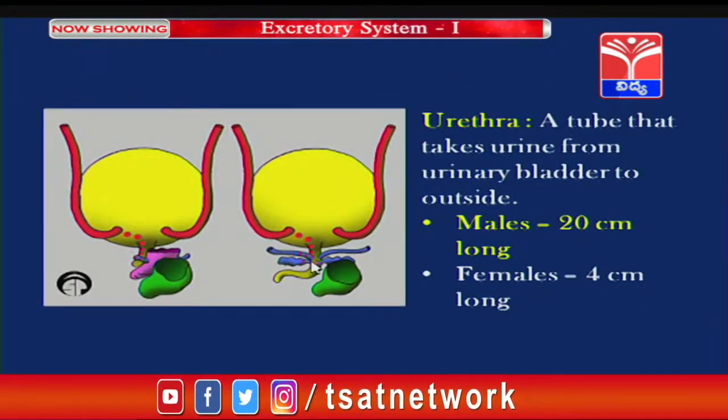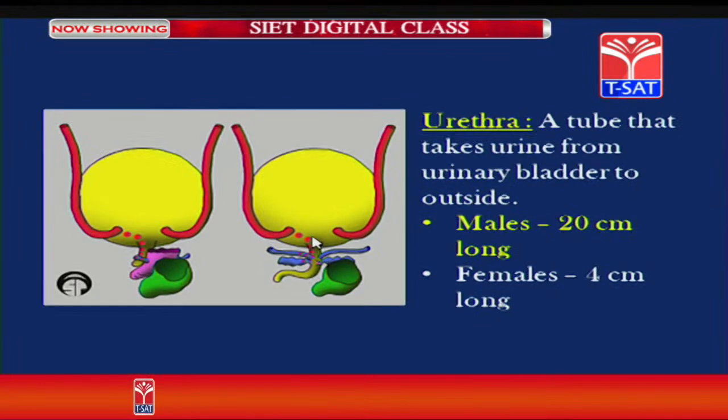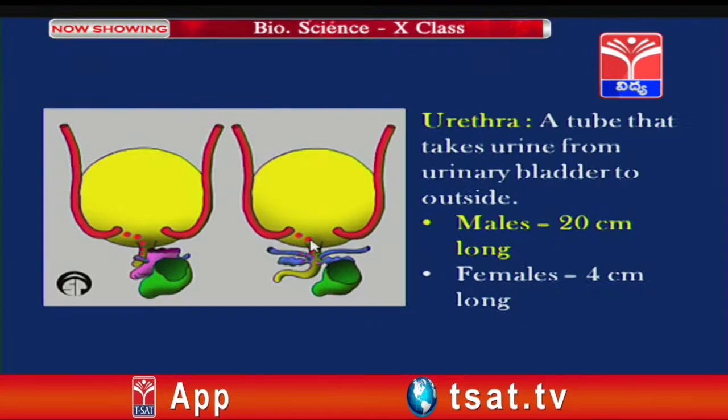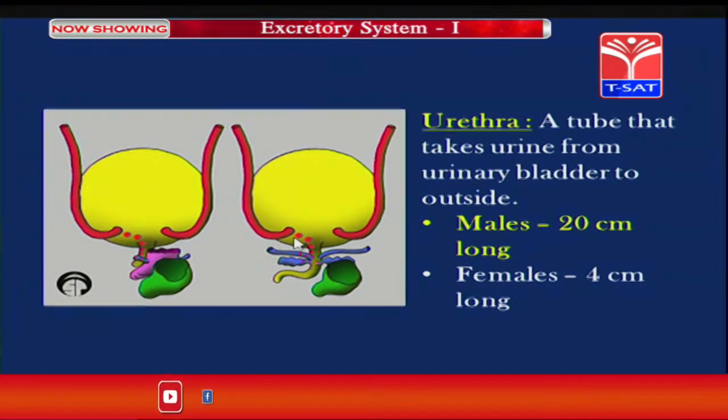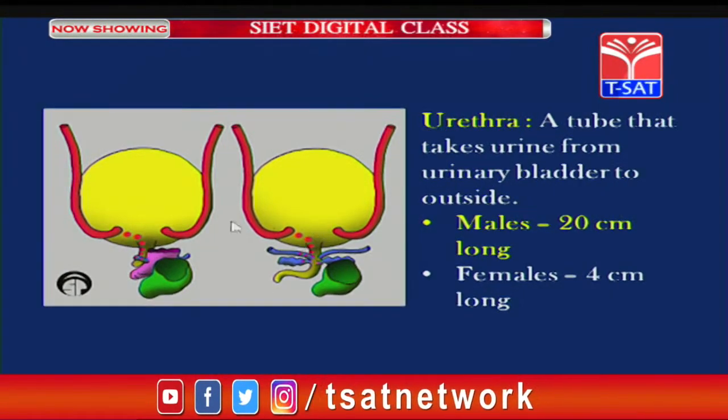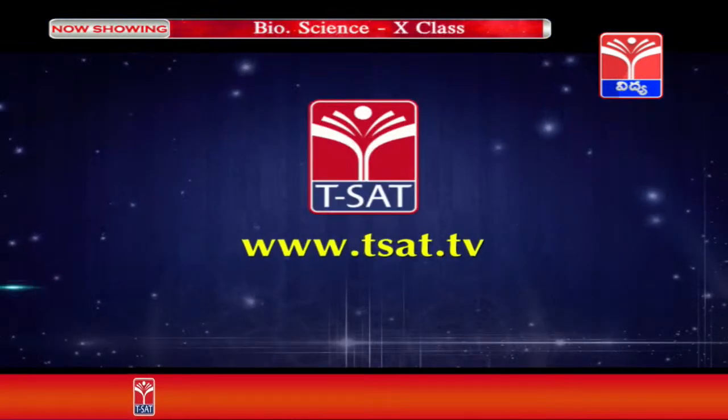Now, let us see the urethra. From the neck of the urinary bladder, a small narrow tube arises, which is called the urethra. The urethra is different in males and females. If you see, in males, the